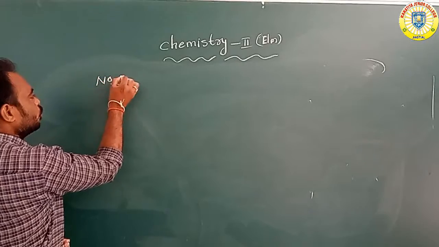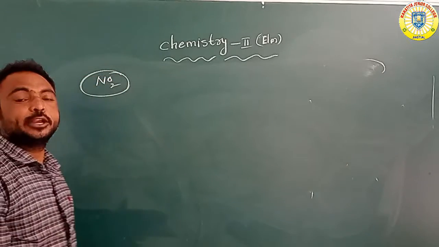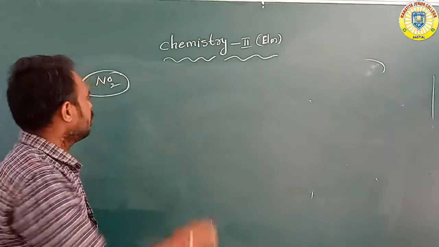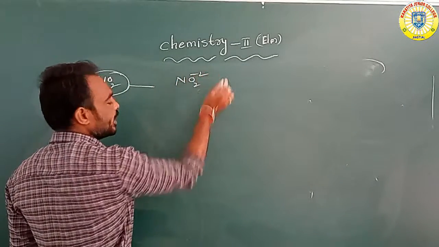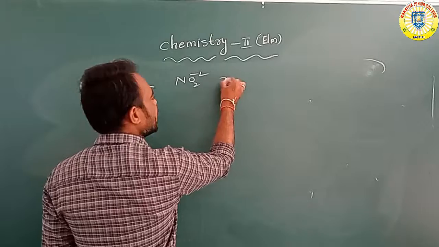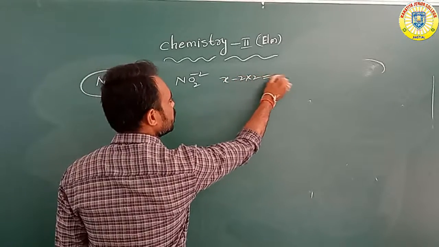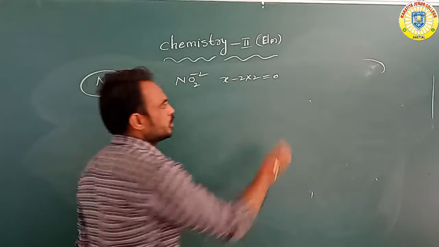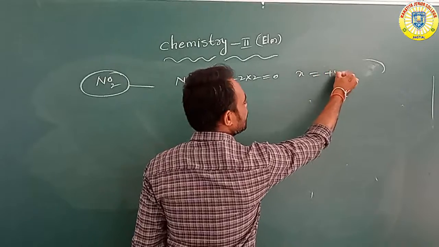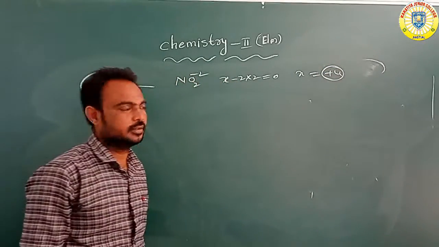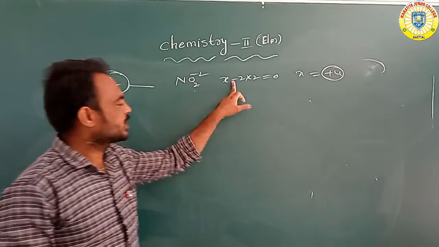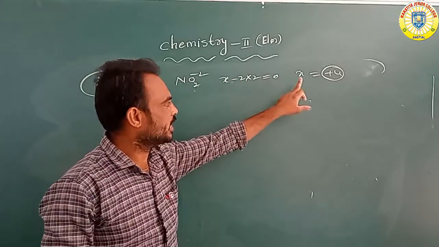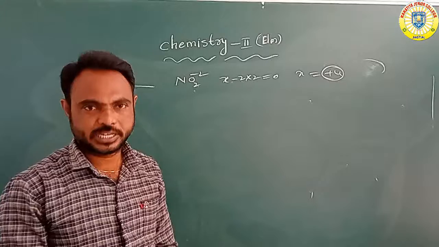Next, NO2, which means nitrogen dioxide. With oxygen as minus 2, x minus 2 into 2 is equal to 0. So x is equal to plus 4 oxidation state.